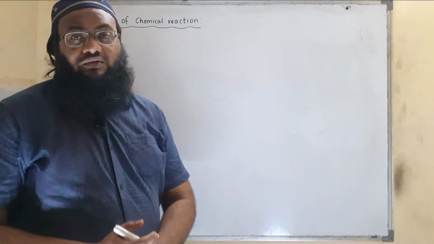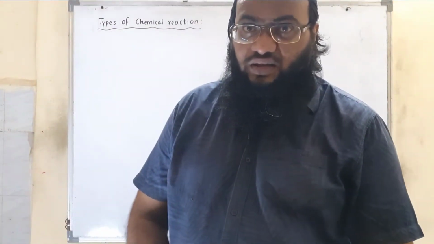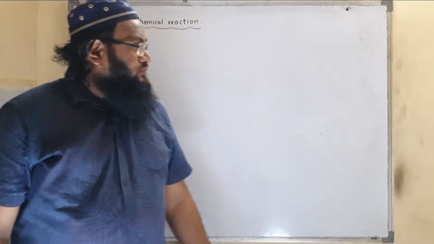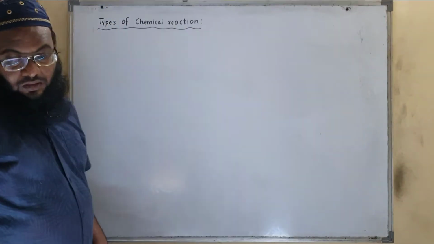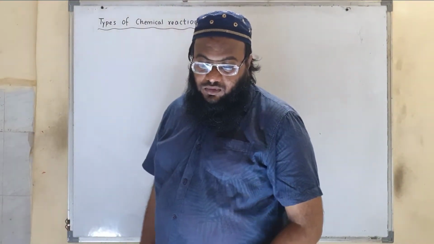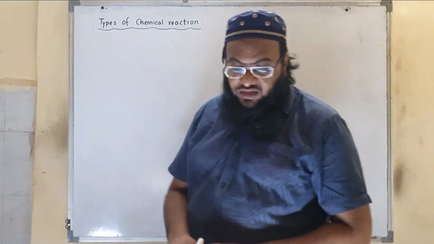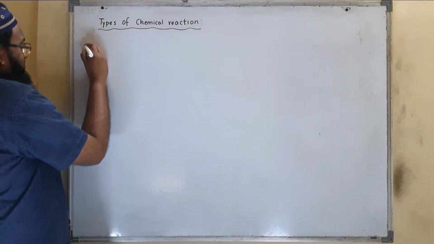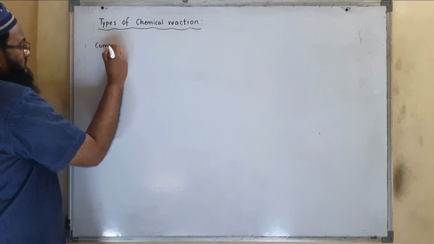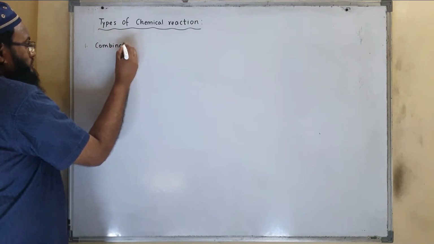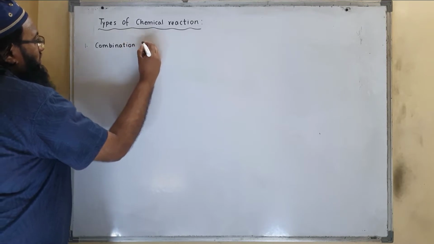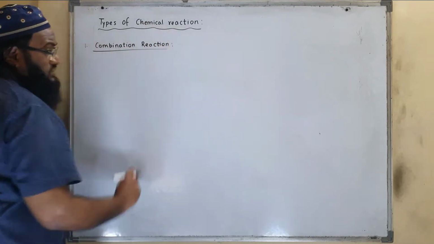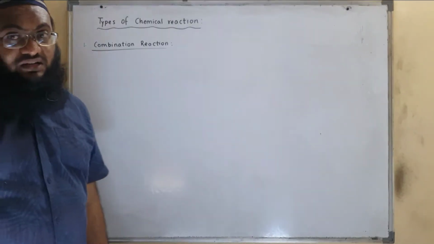Hello students, so today we are going to discuss types of chemical reaction. Now chemical reactions are classified into four types in accordance with the nature as well as number of reactants and products. There are four types of chemical reaction. First is combination reaction. There are four types: combination, decomposition, displacement as well as double decomposition.